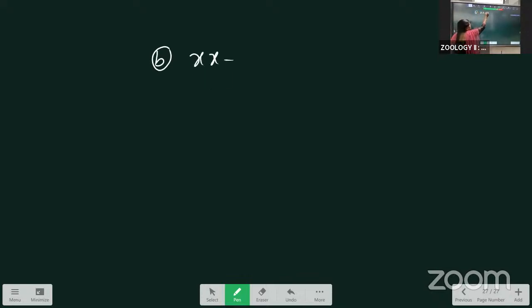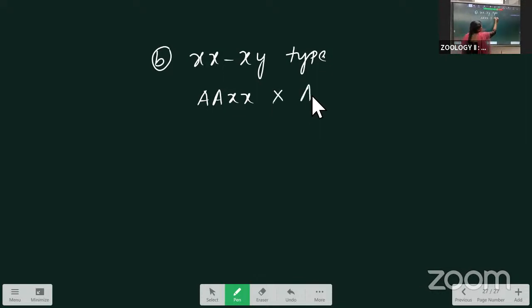XY type of sex determination. Here the karyotype is AAXX and AAXY. You are simply adding the autosomes; that is what we call the karyotype. This one is a female, normally same as before, and this one is a male.